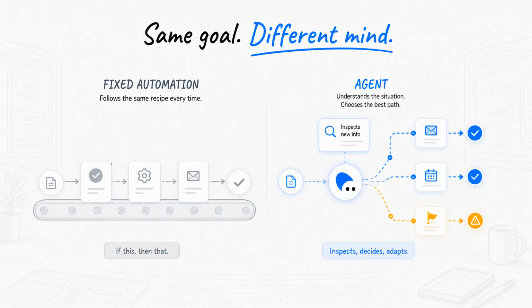An agent is also different from a fixed automation. A traditional automation follows the same recipe every time. If this happens, do that. An agent can make choices when the situation changes. It can inspect new information and decide which path makes sense.